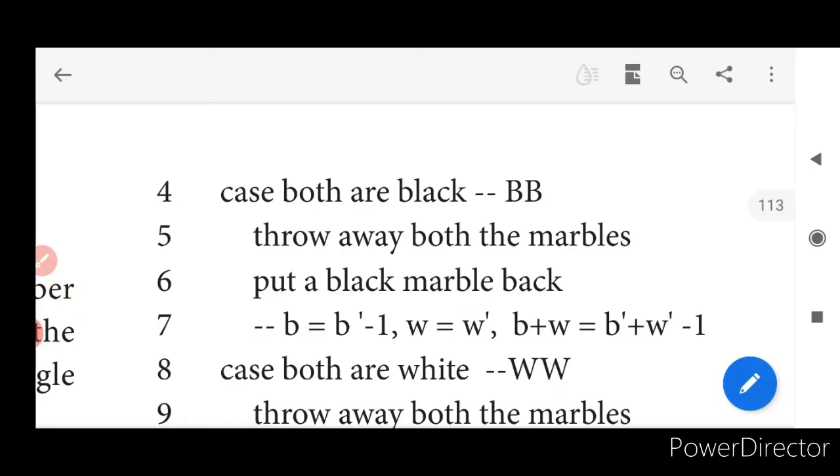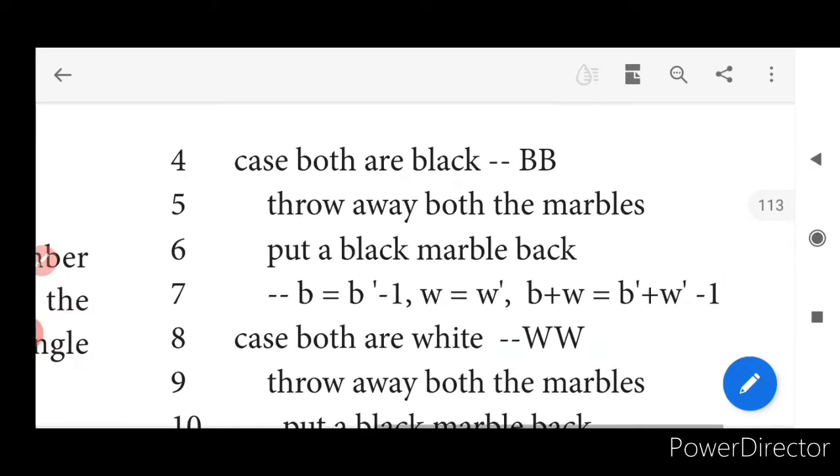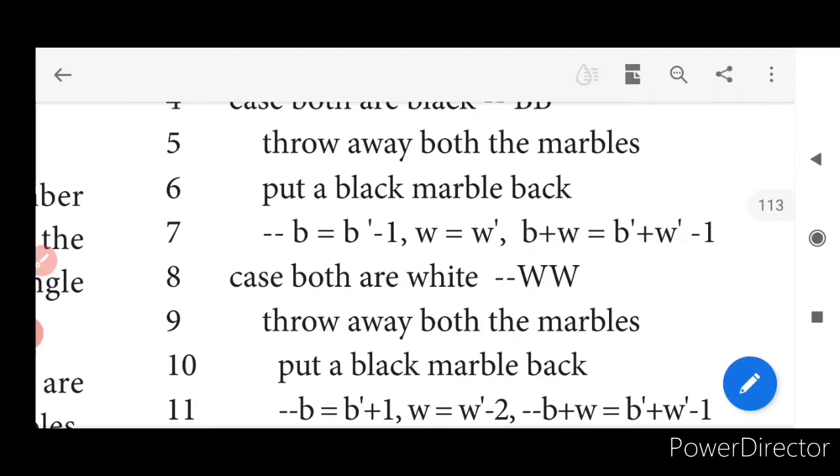What is the rule now? If it is going to be black black, I have to throw both the black outside and I have to place one black inside. So what will be the rule now? White will remain the same because I haven't taken any white outside. But black, what will happen? One black will get reduced, isn't it? Because we are throwing two blacks and placing one black inside, it means I am removing one black. What else are we doing now? What will be the B plus W value now? B plus W minus 1 because we have reduced 1 from that jar.